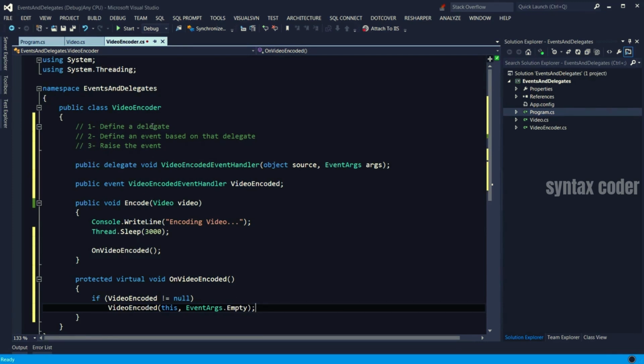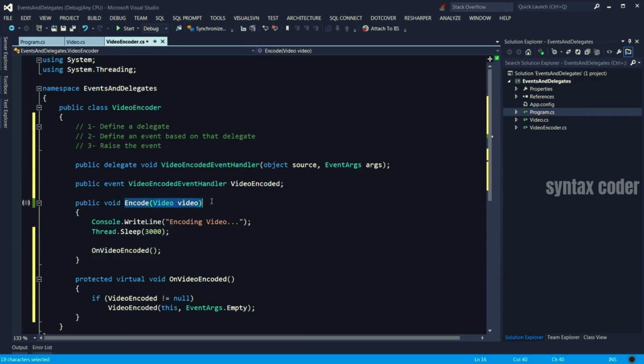So let's review the steps we have done. First, we defined a delegate, which is here, which determines the shape or the signature of the method in the subscriber. Then the second step was to create an event based on that delegate. So we define the event here. We are saying this event is called VideoEncoded. And whenever we raise that, we want a subscriber with a method that conforms to this delegate to be called.